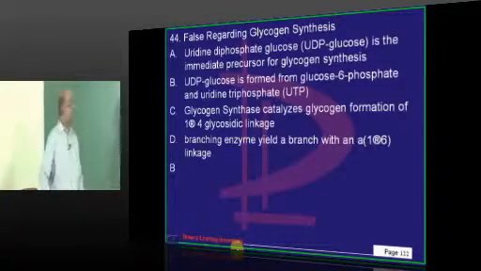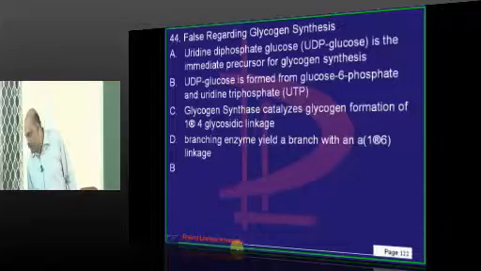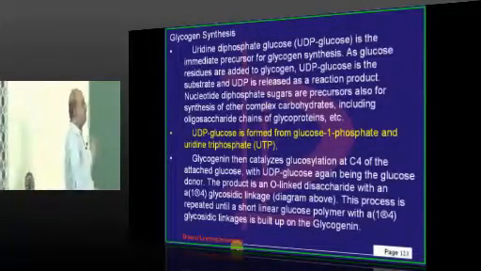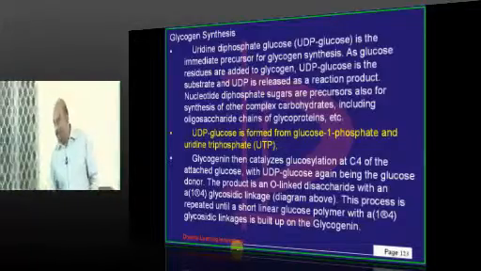Now, coming to glycogen synthesis. UDP-glucose, whenever it forms, it is from glucose 1-phosphate, not 6-phosphate, is what you are going to ultimately remember.